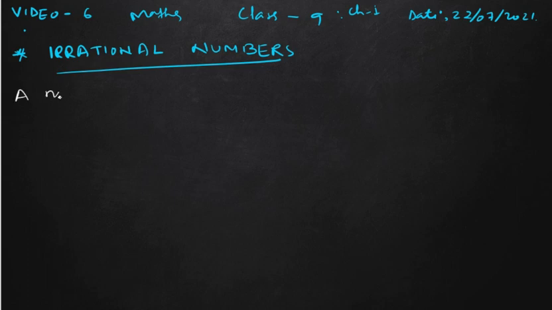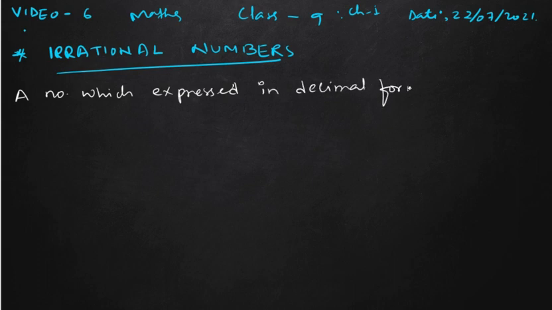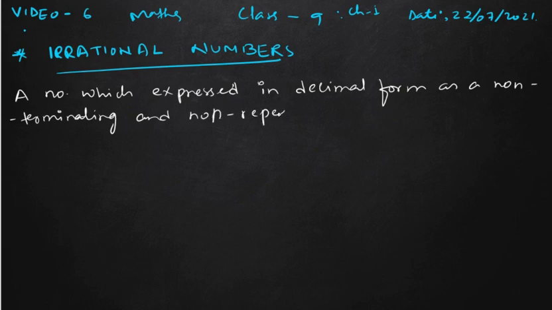So if we see the definition, a number which is expressed in decimal form as non-terminating and non-repeating decimal is called an irrational number. Non-terminating means the remainder will not be 0, and non-repeating. Okay. So if you see an example, everyone can create it.